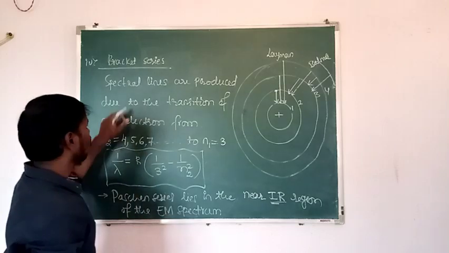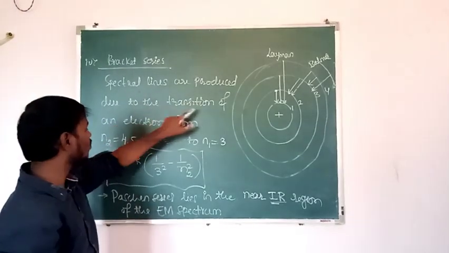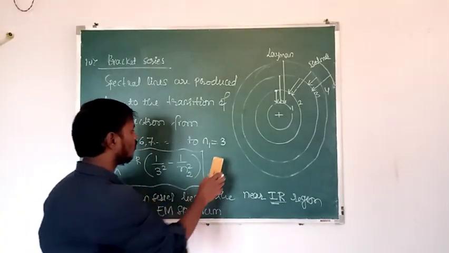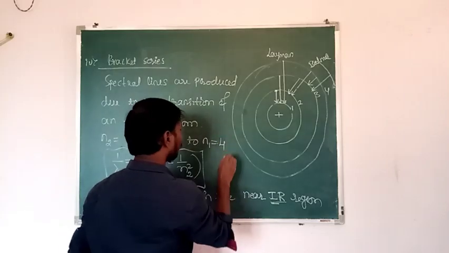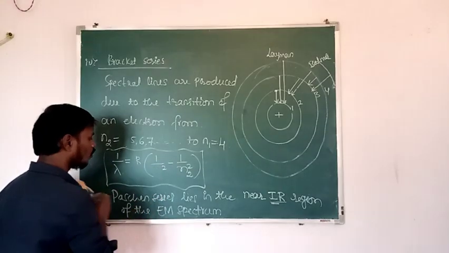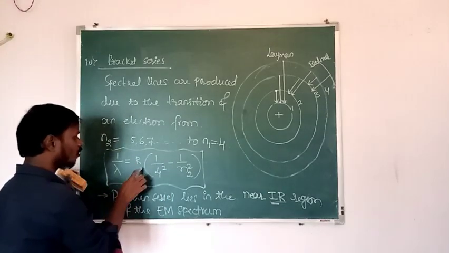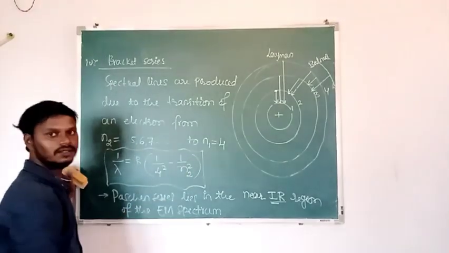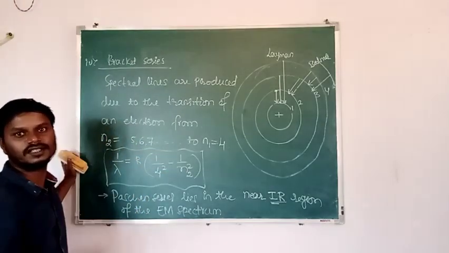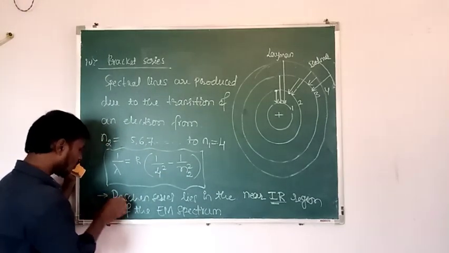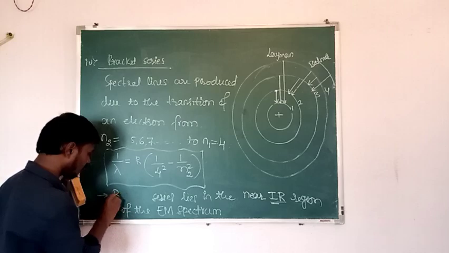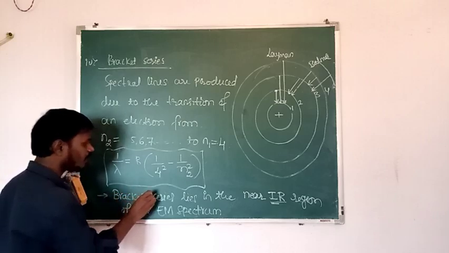Here the spectral lines are produced due to the transition of an electron from 5, 6, 7 to the lower orbit 4. Here which is the lower orbit in case of Brackett series? That is 4. Then this formula can be written as 1 by lambda is equal to R into 1 by 4 square minus 1 by N2 square. Here the higher orbits may be 5, 6, 7 and so on up to infinity. Okay. Then next, for this Brackett series, I hope you will find the wavelengths here.